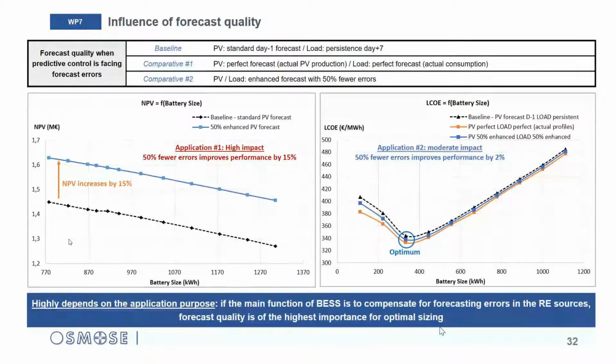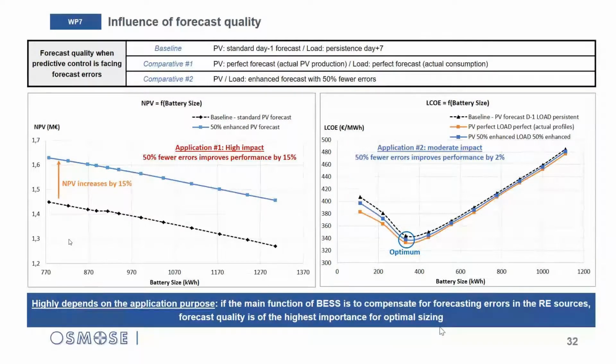The reason for this is explained by the difference of missions for the BSS between application 1 and application 2. The main function in application 1 is to announce the day before the injection profile and to respect it to avoid penalties. So in that case, the main mission of the BSS is to compensate for forecasting errors.